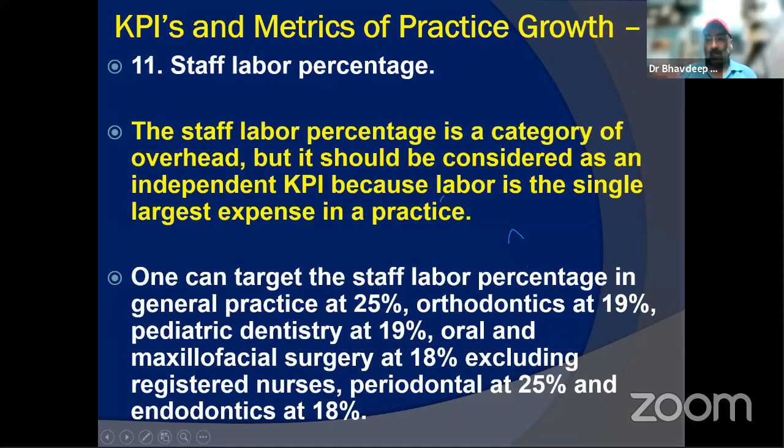We saw that labor percentage, even in direct cases, can sometimes go as high as 25%. And you remember, we added 1/3 of the labor in the indirect as well, for the time they are not utilized on chair side, and we are paying for that also. Obviously, in the chair side time, we just count the number of procedures they are doing on the chair. Then again, that US European study says 25% staff pay percentage; orthodontics says 19, pediatric 19, OS 18, perio 25 and 18. So this is as per various studies.